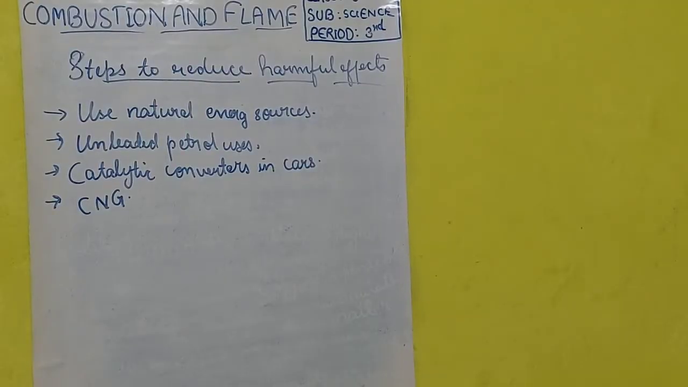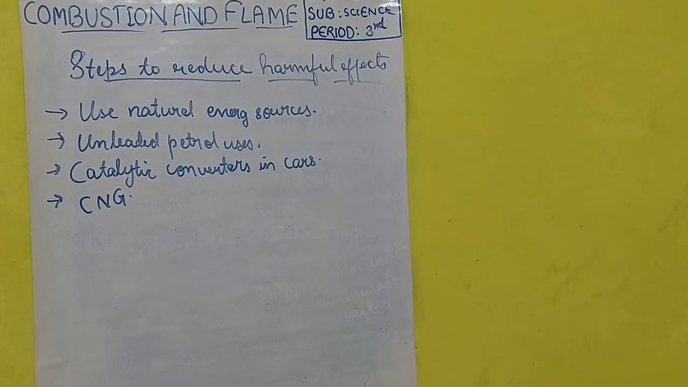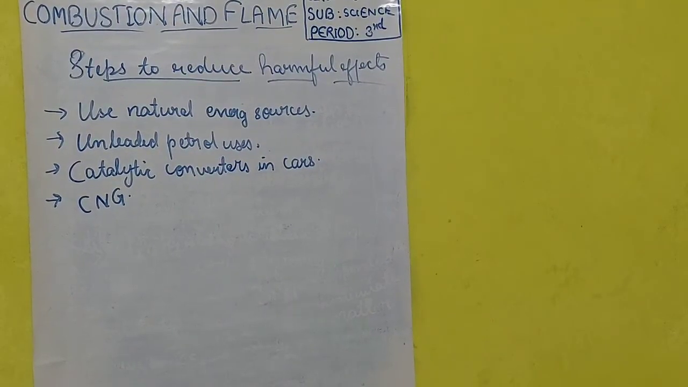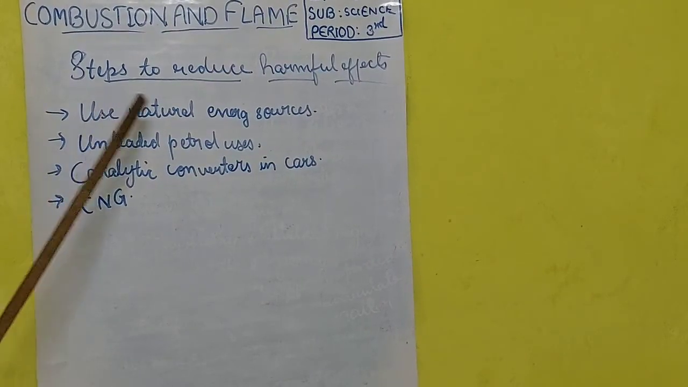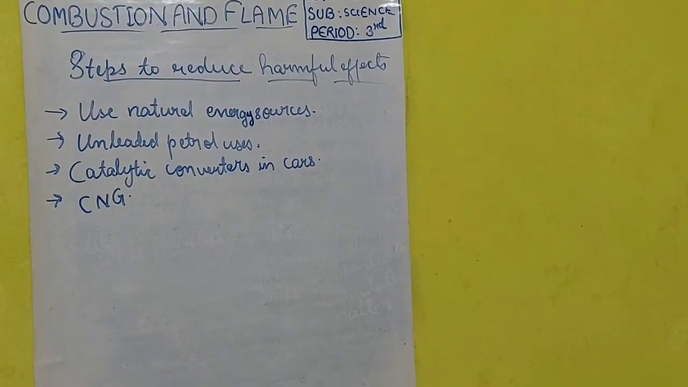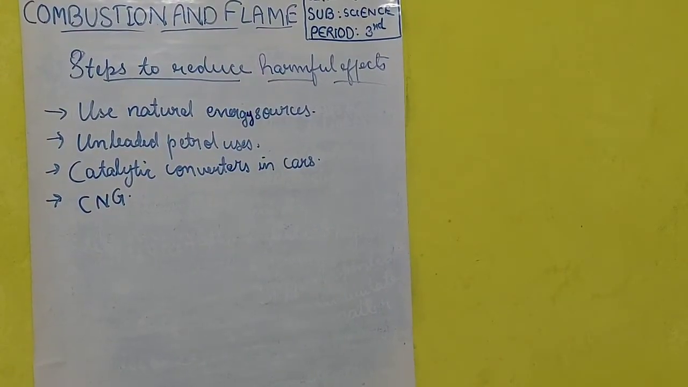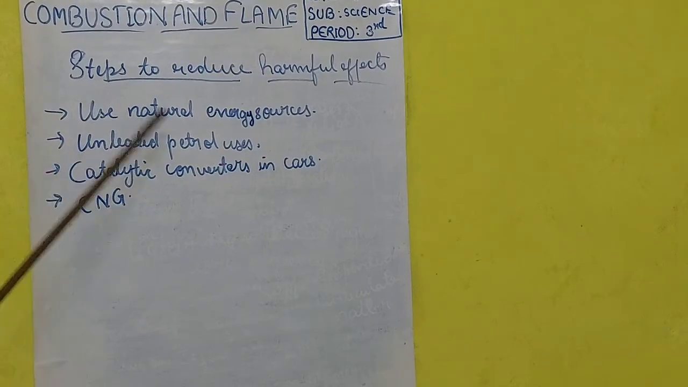Now let's see some steps we can take to reduce these harmful effects. Okay? These harmful effects caused by burning of fuels can be reduced by taking some good steps. First, use natural energy resources. What could those resources be? Like solar energy, wind energy, then biogas. All these are natural energy resources, which cause less or no harm. Then we can use unleaded petrol.